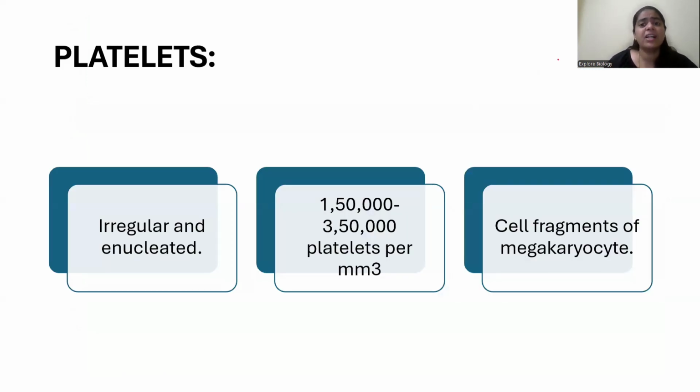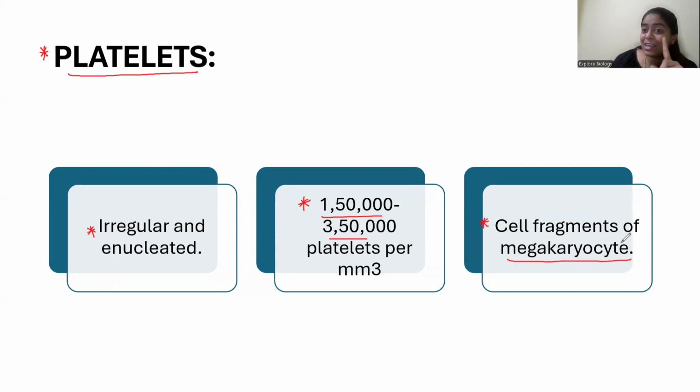And finally, we have the third type of cell. What is that? Platelets. Platelets are actually not called cytes, because we say red blood cells or erythrocytes, white blood cells or leukocytes. Cyte is a term used for a cell, but we are not saying platelet cyte because platelets are fragments of a cell, right? They are irregular and they don't have a nucleus. It is very important that the count is 150 to 350, and they are fragments of megakaryocyte.